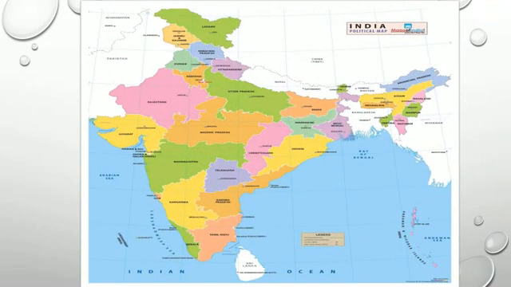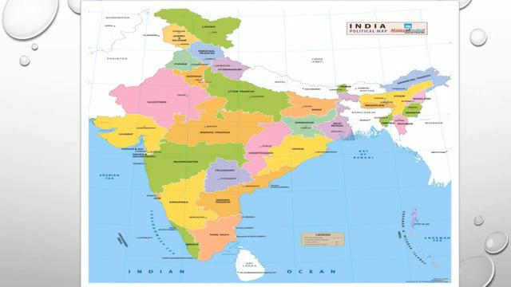For learning it, you should know the new political map of our country, India, which comprises 28 states and 8 union territories. The recent developments that have been made in the political boundaries of our country are the formation of 2 union territories, Jammu and Kashmir and Ladakh, out of the state of Jammu and Kashmir. Now they are the 2 different union territories of our country.